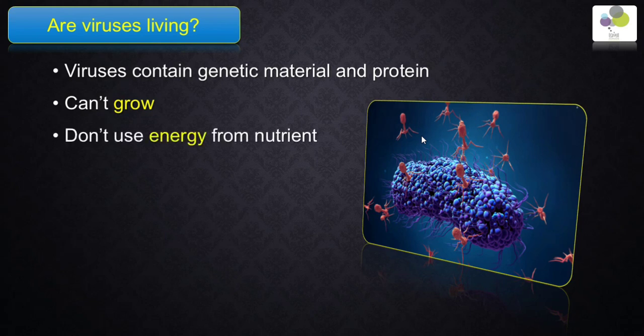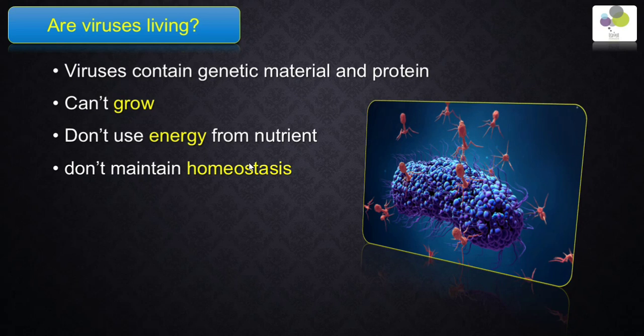The virus cannot obtain energy from nutrients. All living things can obtain energy from nutrients, but the virus cannot. All viruses do not maintain homeostasis, unlike all living things. Homeostasis means maintaining a constant, stable internal environment for the organism.